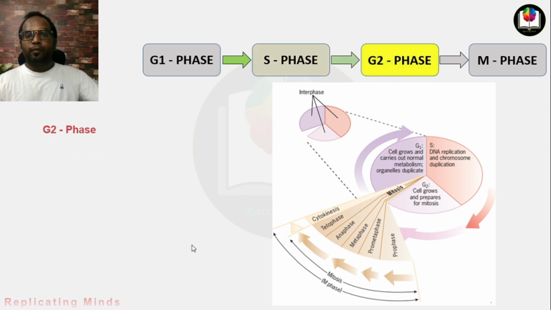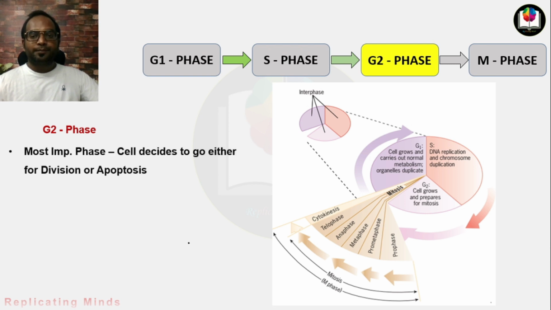Now we will move towards the G2 phase. G2 phase is the most important phase. Why? Because here the cell decides to go either for division or apoptosis. Here the cell decides whether it should go for division, or if there are some problems going on in the cell, it does not prefer to go towards division. It prefers to go for apoptosis.